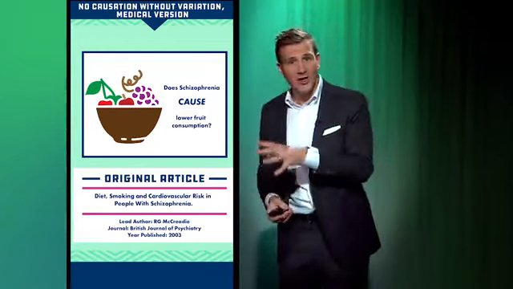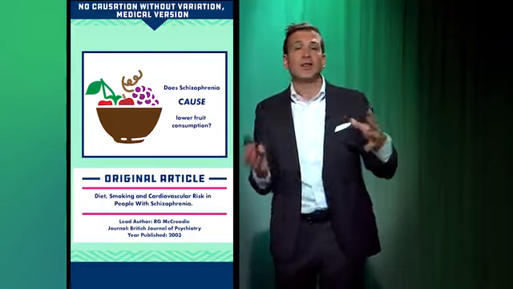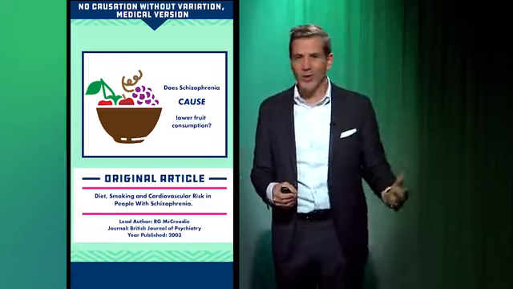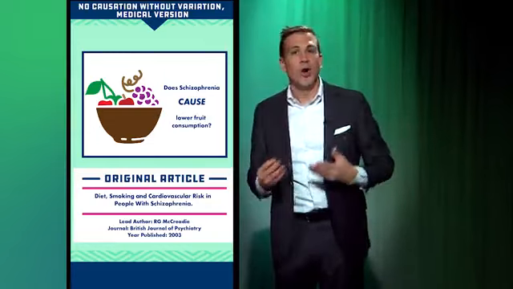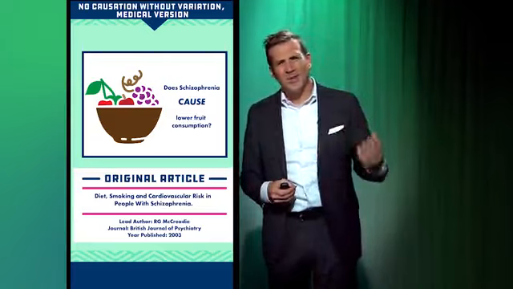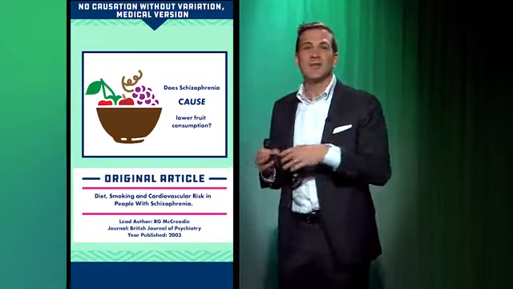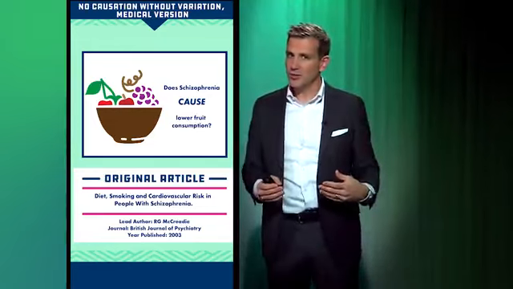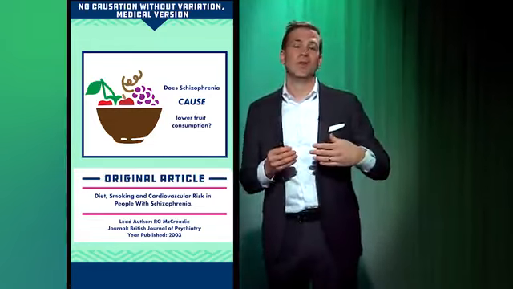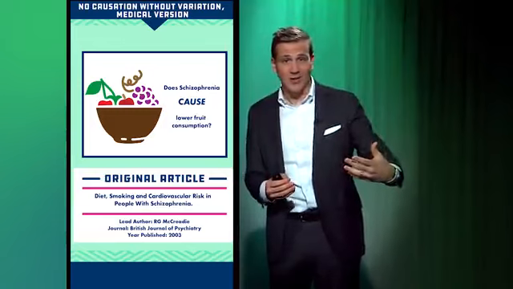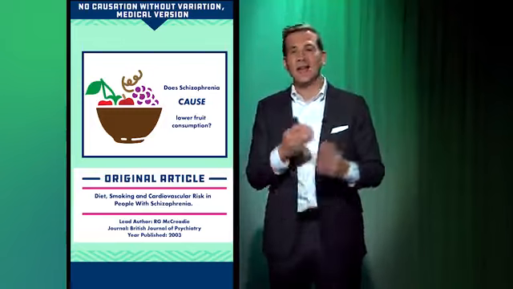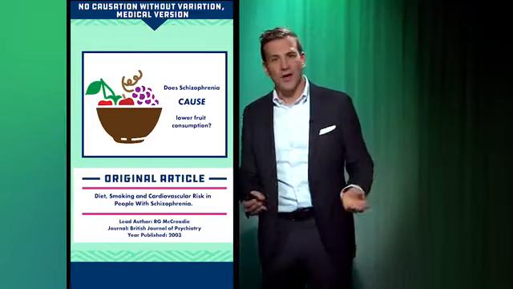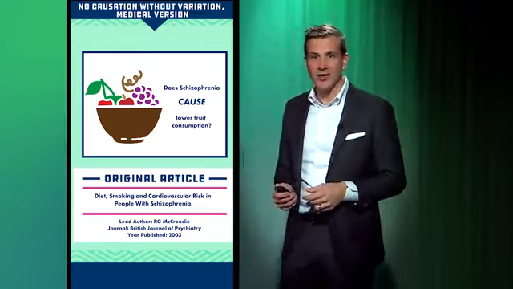But there was no variation in this study. This study only looked at people with schizophrenia. It did not compare them to a group of people without schizophrenia. Now, we sort of know what the smoking rate in the general population is, so you can make some inferences. But schizophrenia was not varied. And without variation, extremely hard to infer causation. So is it the schizophrenia that results in reduced fruit consumption, or is it any other myriad factors that might track with schizophrenia? Correlation, causation, you can't say without variation.